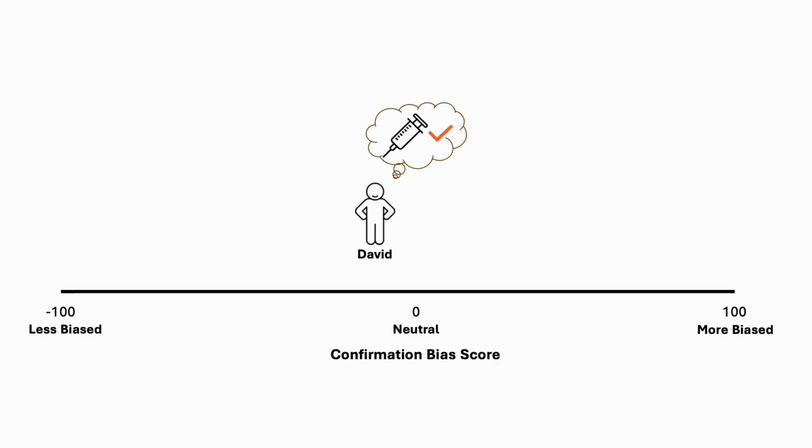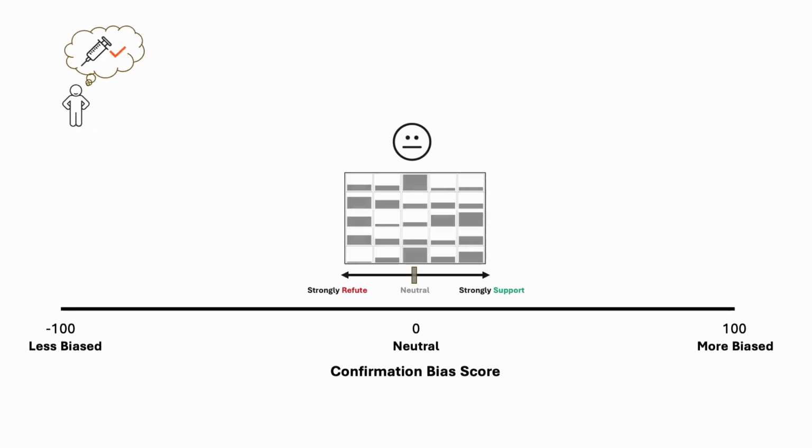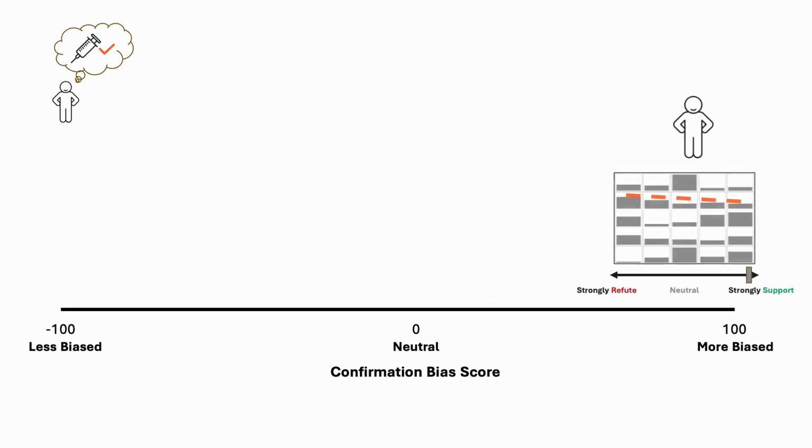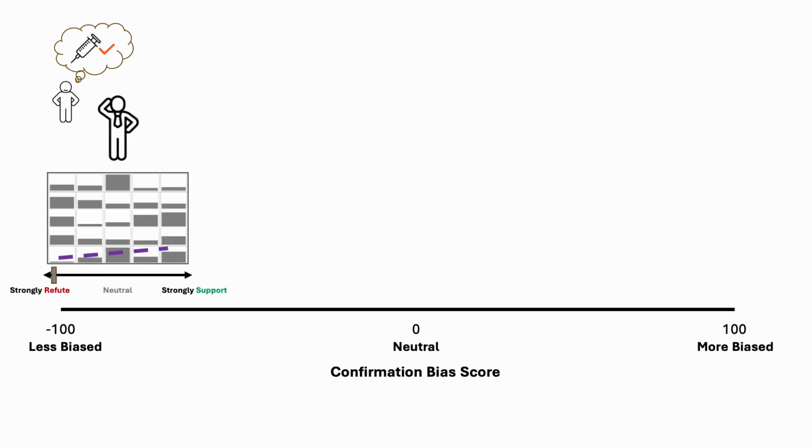To understand how we interpret the bias score, let's imagine David has a prior belief that vaccination should be mandatory. A bias score of 0 indicates David perceived the ambiguous visualization as neutral evidence, and 100 when David rates the visualization as strongly supporting his prior belief, as vaccination decreasing the mortality rate, and -100 when David rates the visualization as strongly refuting it, as he pays more attention to the positive correlation even though he believes vaccination should be mandatory.